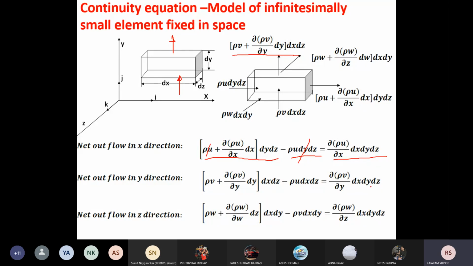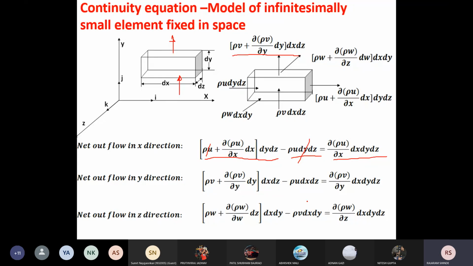In the z direction, when we repeat the same thing, you will get the partial derivative of rho w, where w is the component of velocity in the z direction, into dx dy dz. Now these are the flows in three directions. It may be outflow, it may be inflow.